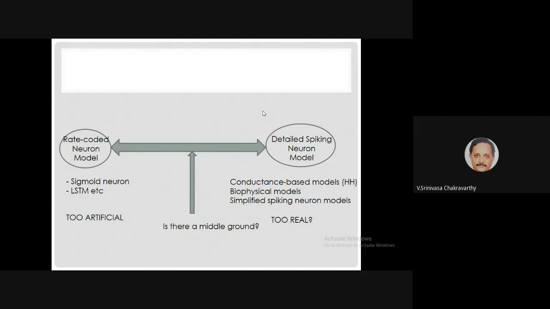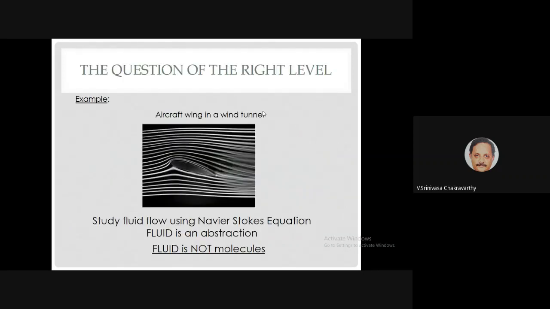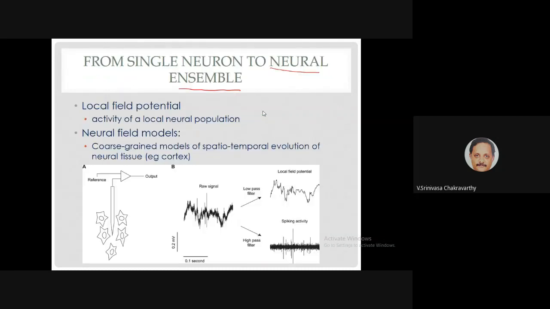So, is there a middle ground? What is the correct sweet spot between these two extremes? The motivation for that is the kinds of things that we do in engineering. I talked about fluid mechanics as an example, right? For this problem, going all the way to the level of molecules is not wise. So we usually take this abstraction called fluid, describe it mathematically, quite precisely, and that's a very effective solution.